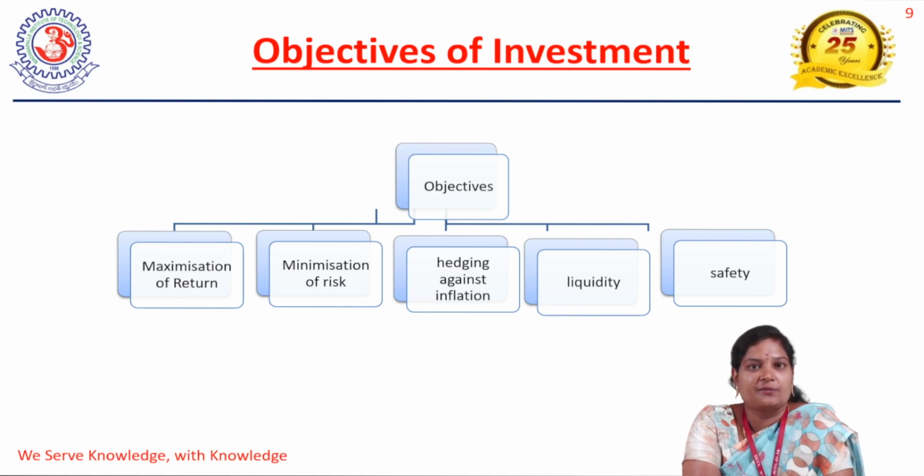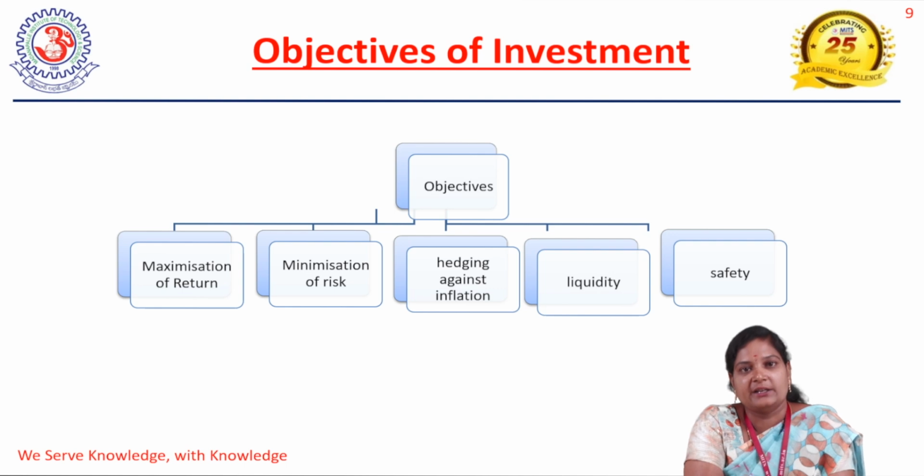In the reverse case, if your returns are 5% and inflation is 7 or 8%, then it cannot cope with your obligations. So you have to identify hedging against inflation properly. Otherwise you cannot get better returns, and you may not achieve your defined goals and objectives.